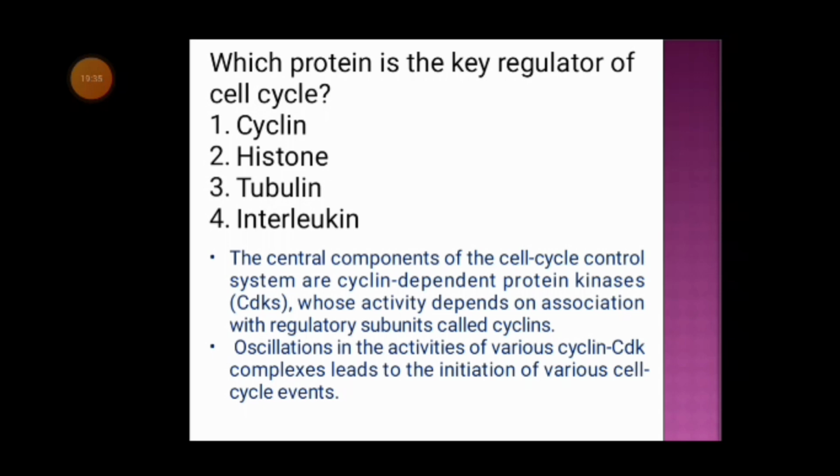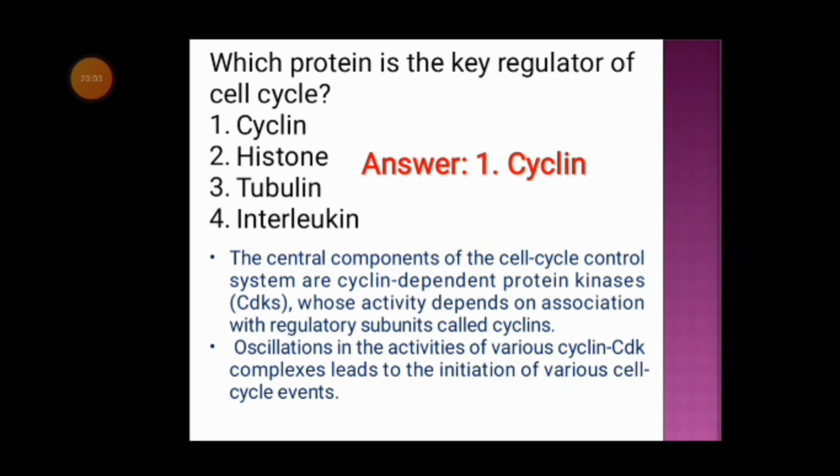Next question. Which protein is the key regulator of cell cycle? Option 1 cyclin, option 2 histone, option 3 tubulin, option 4 interleukin. And the correct answer is option 1 cyclin. Now what is cyclin? The central components of the cell cycle control system are cyclin dependent protein kinases, whose activity depends on the association with the regulatory subunit that is called cyclin.